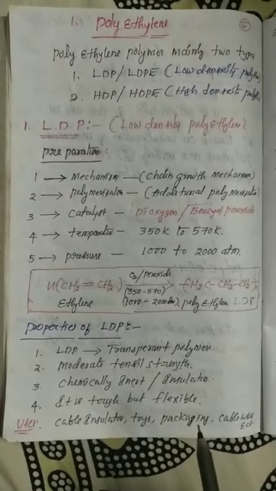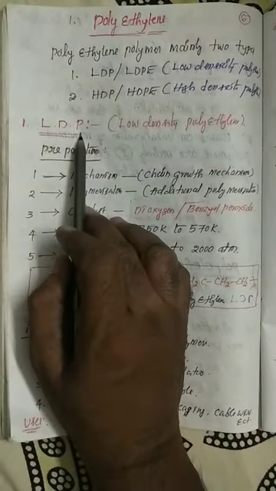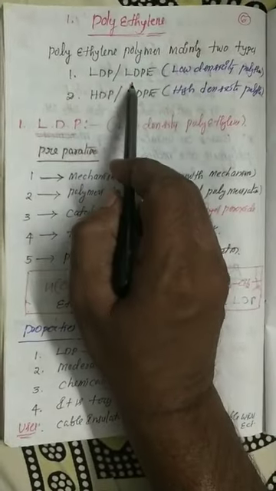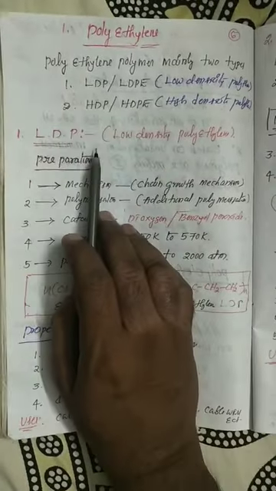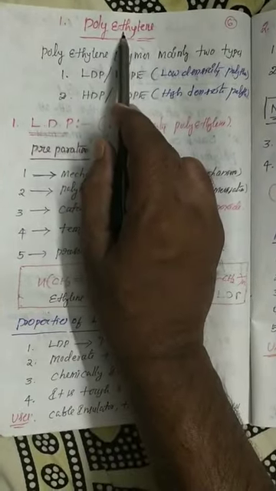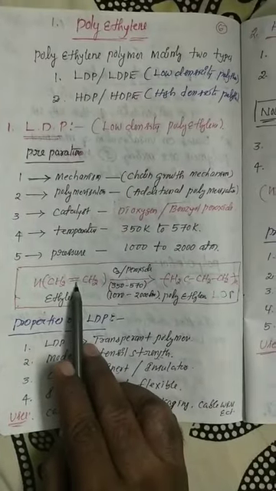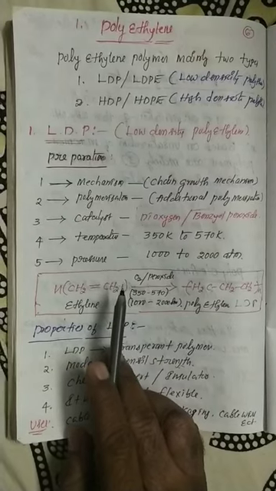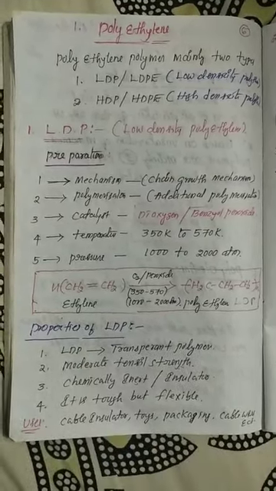This is the most important thing. Once again I repeat some important parts. LDP is a part of polyethylene, low density polyethylene. LDP polyethylene is a category of polyolefin. Why is it called polyolefin? Because the ethylene group is unsaturated. Already you see here double bonded groups are there. So I hope you understood this video. The next class is HDP. Okay.